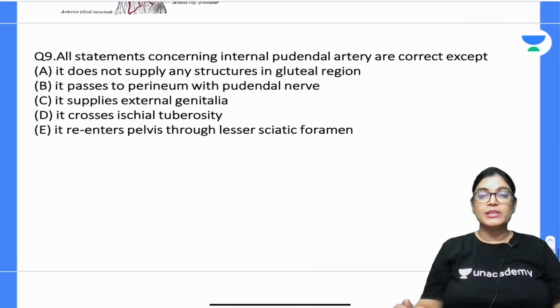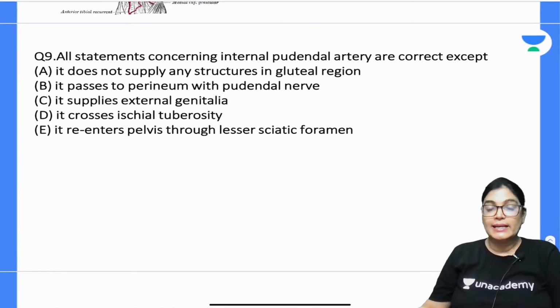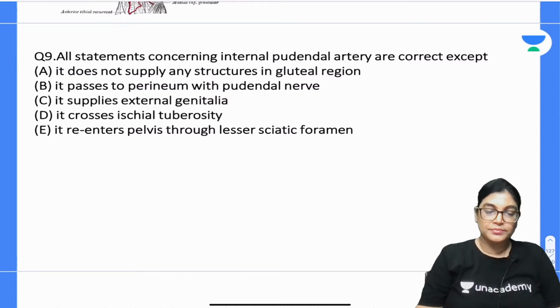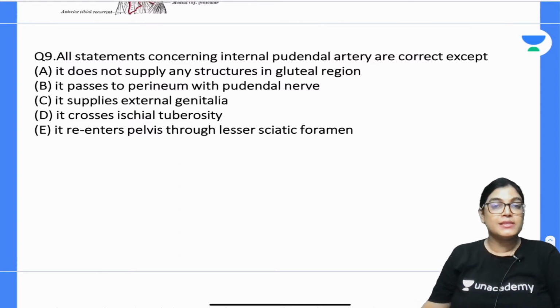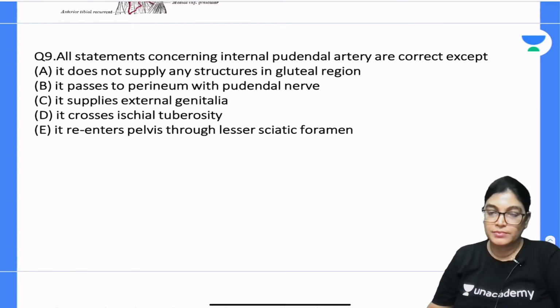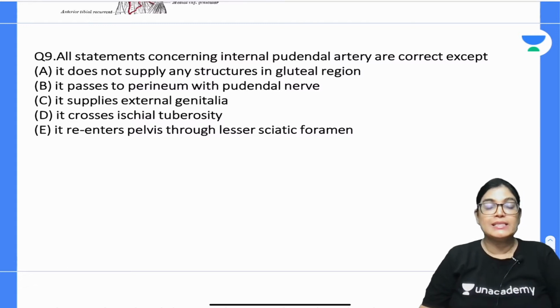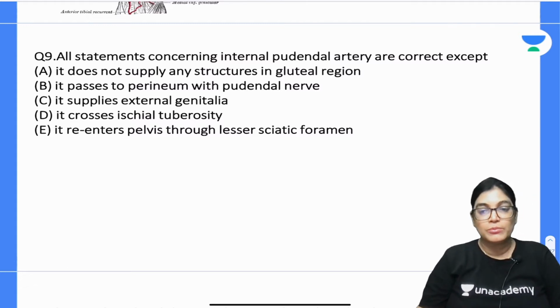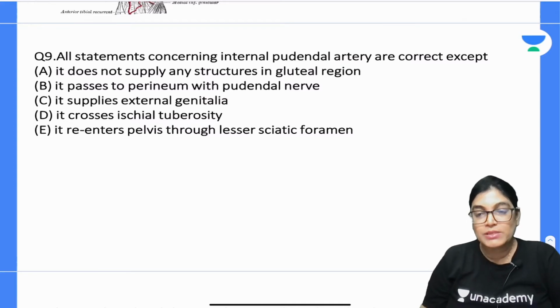All statements considering internal pudendal artery are correct except which of the following? Which statement about internal pudendal artery is not correct? Question number 9. It does not supply any structure in the gluteal region. It passes to the perineum with the pudendal nerve. It supplies the external genitalia. It crosses the ischial tuberosity. It re-enters the pelvis through lesser sciatic foramen. So, which of the following statements is incorrect about internal pudendal artery? Your time starts now.